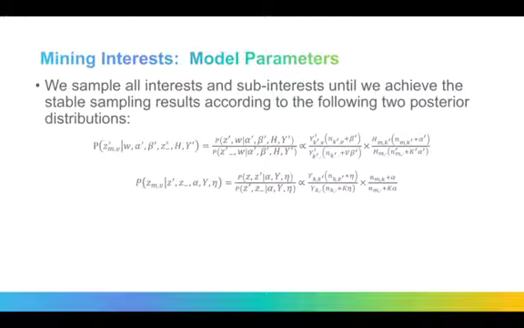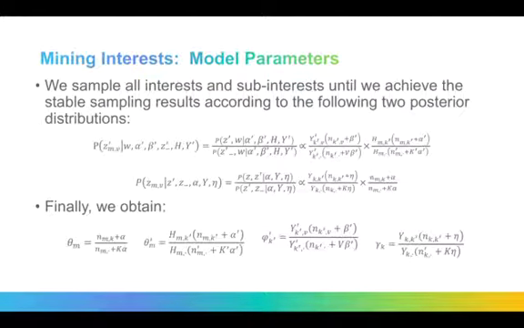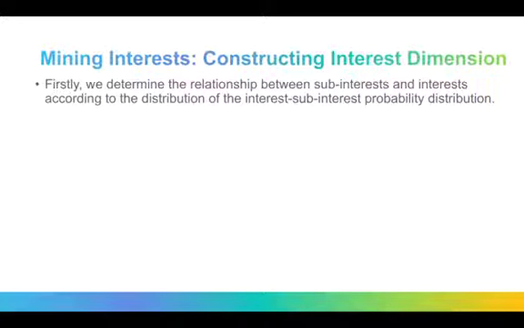We sample all interests and sub-interests until we achieve the stable sampling results according to the following two posterior distributions. Finally, we obtain some multinomial distributions which we want to get. Following the above steps, we construct interest dimension.